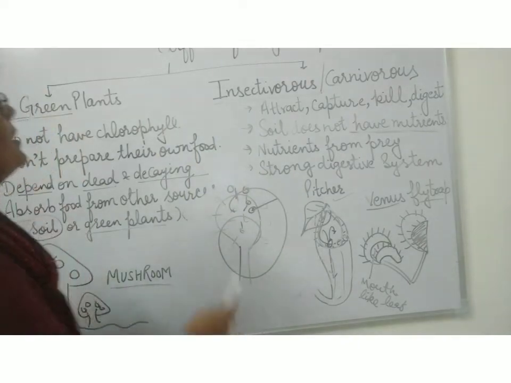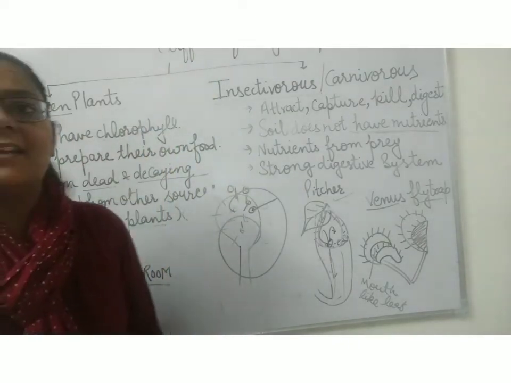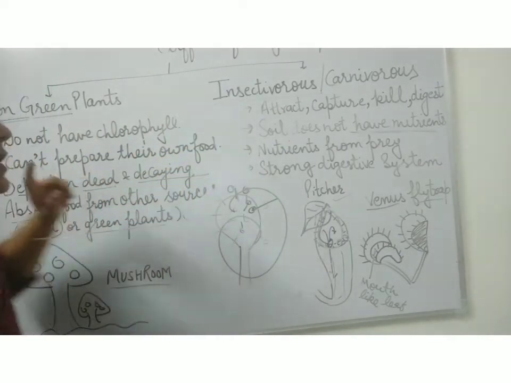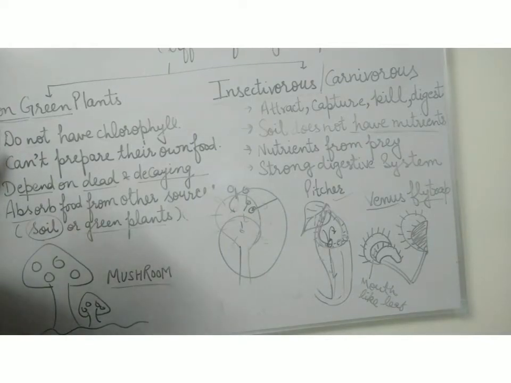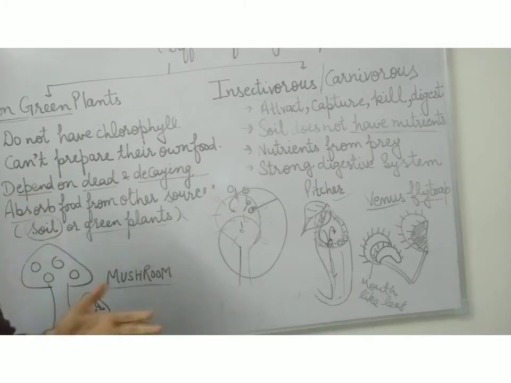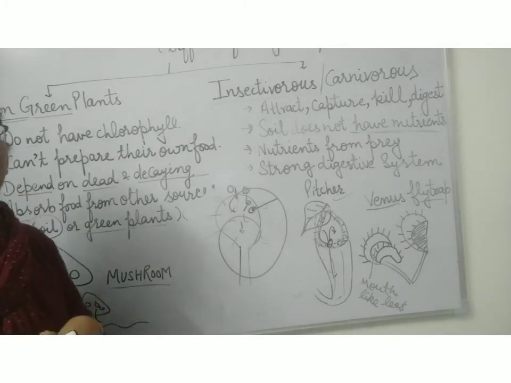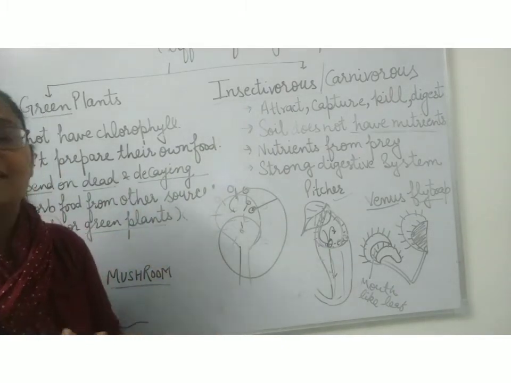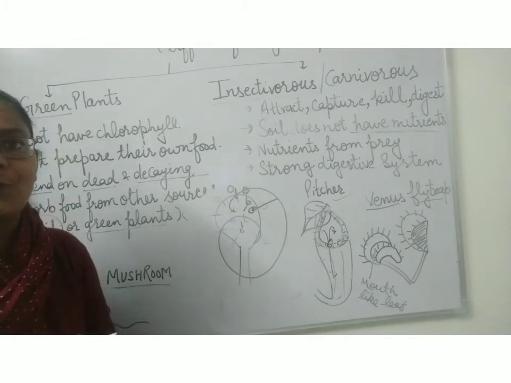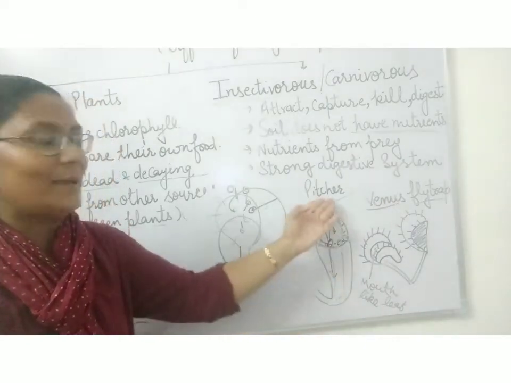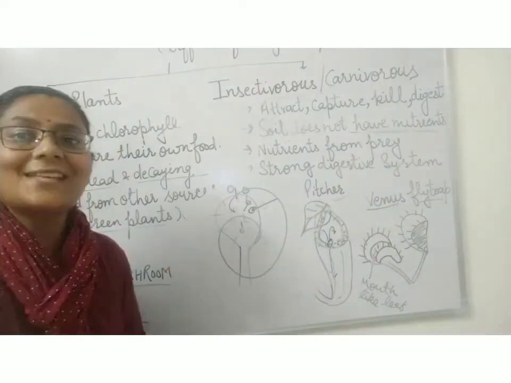So clear, children? The unusual plants are categorized into two categories, that is non-green plants and insectivorous plants. Non-green plants don't have chlorophyll, so they cannot prepare their own food and depend on dead and decaying plant and animal material. And insectivorous plants, those are eating insects. They are called carnivorous plants also. So I'll show you the functioning of these three plants, that is pitcher, Venus flytrap and Sandu plants.